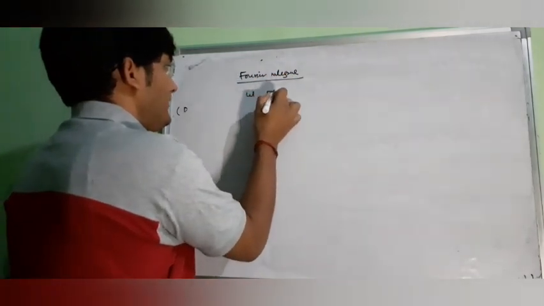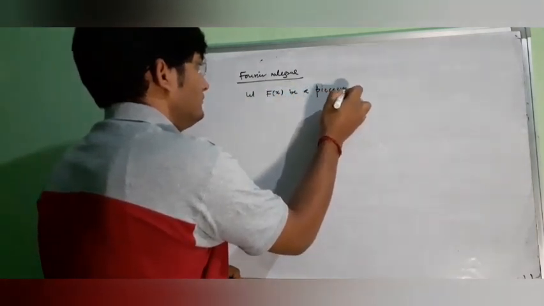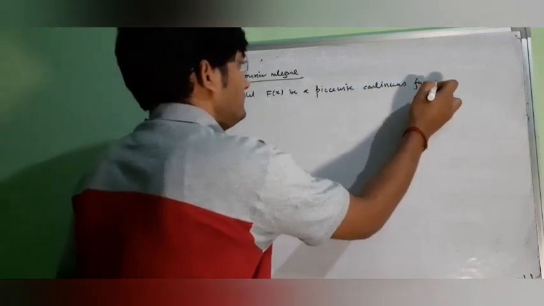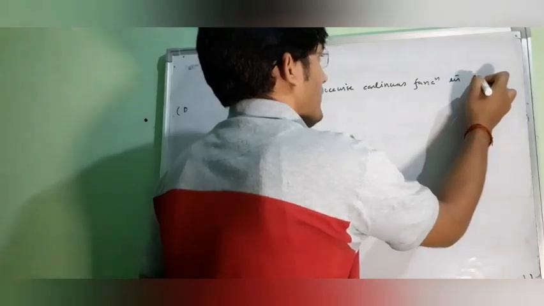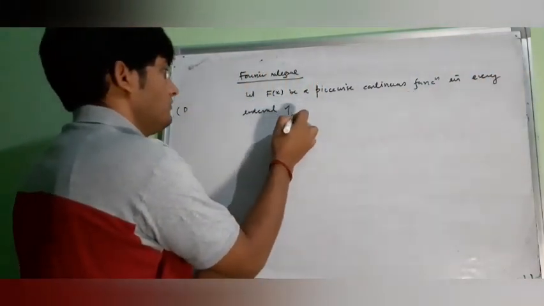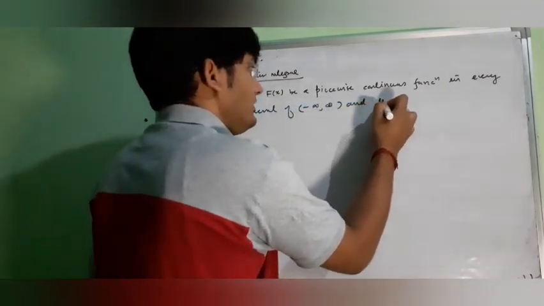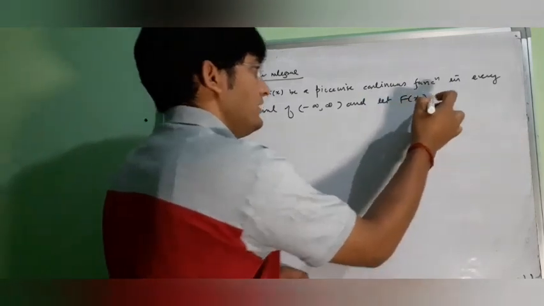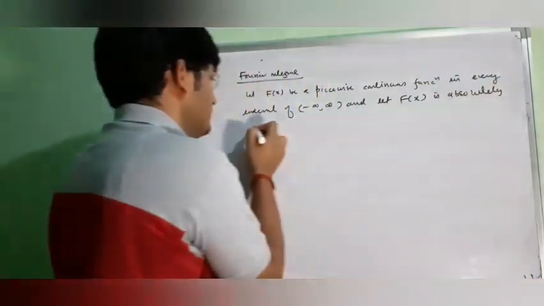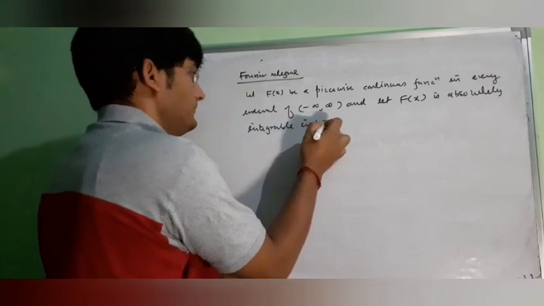Let F(x) be a piecewise continuous function in every interval of minus infinity to infinity, and let this F(x) be absolutely integrable in this interval.